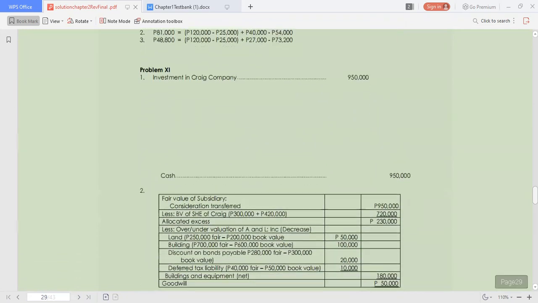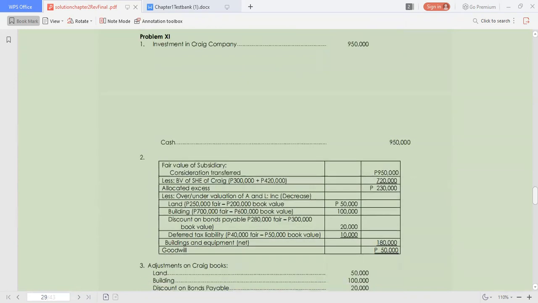So, number 11 in the solution guide is actually the solution to number 10, which is the problem in the book. Now, in number 10 here, or number 11, we have the term push down accounting.